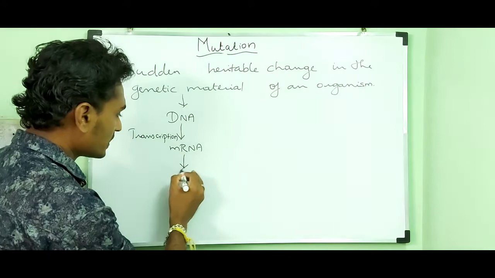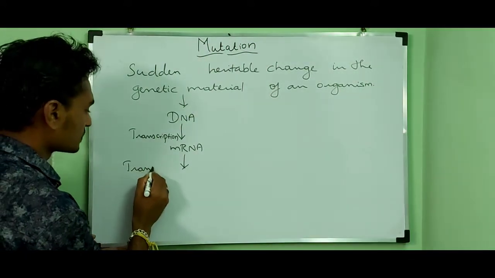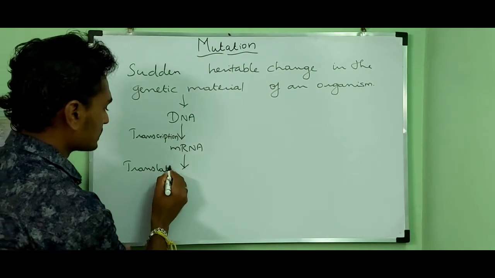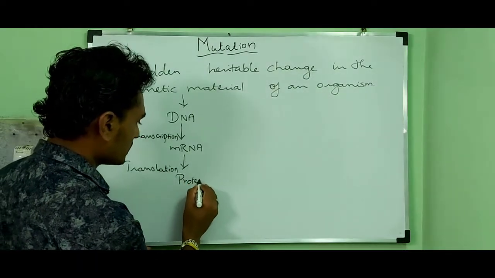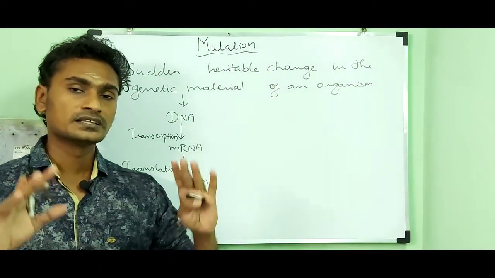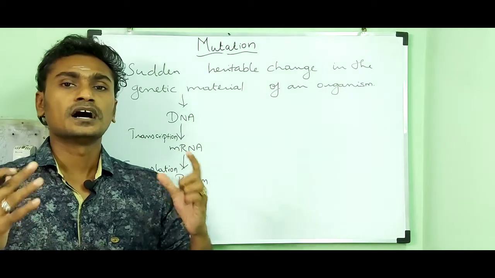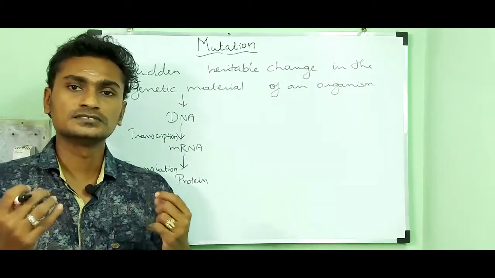Then that mRNA undergoes a process called translation and it produces a protein. And that protein is responsible for the character, that is the height or hair color or skin tone.